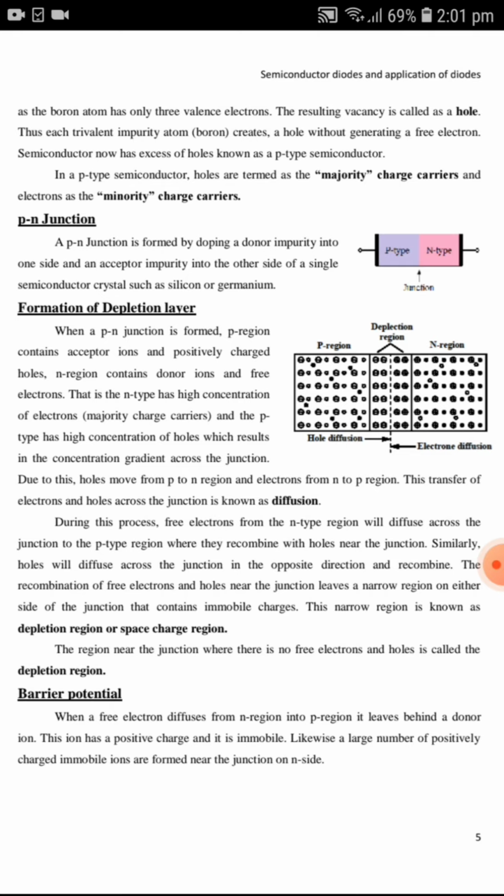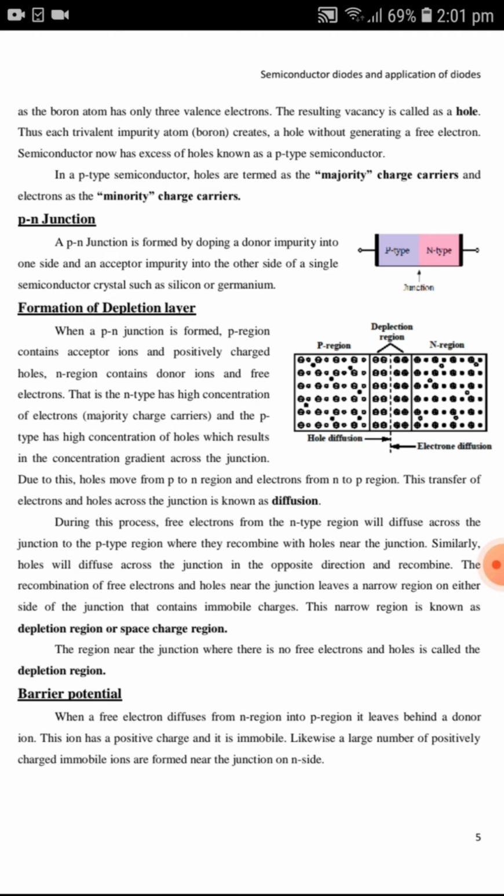Coming to the P type of semiconductors, to the semiconductors, that is to silicon and germanium, we are going to add trivalent impurity atom where tri stands for 3, and we are going to add the atoms where 3 valence electrons are present. Valence electrons are nothing but the electrons which are present in the last orbit of an atom.